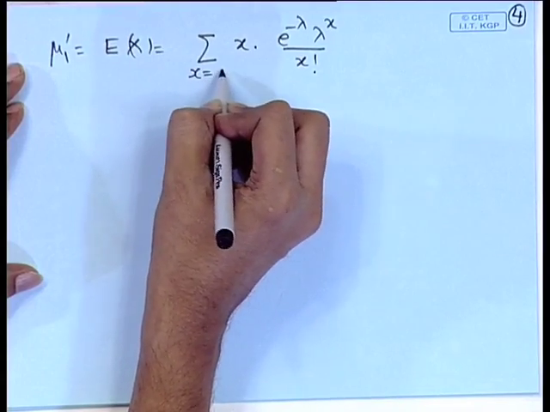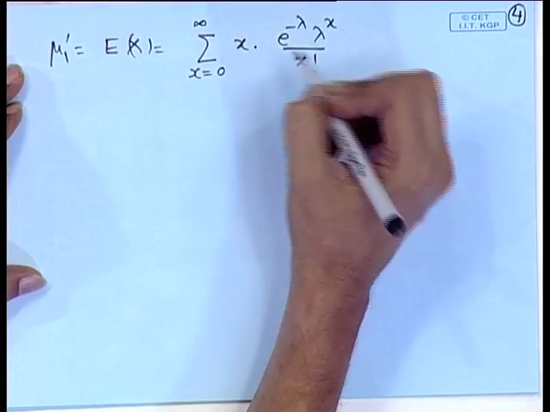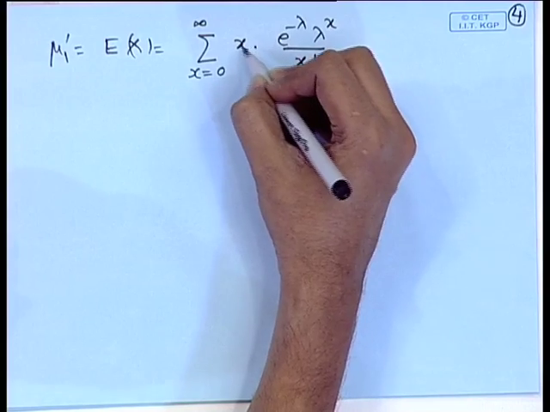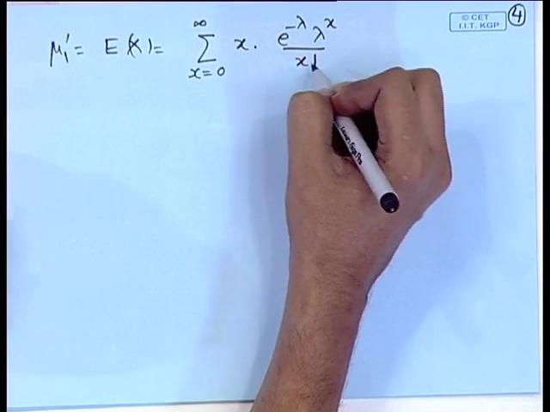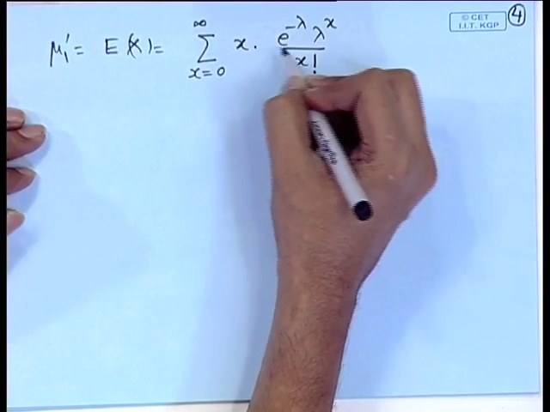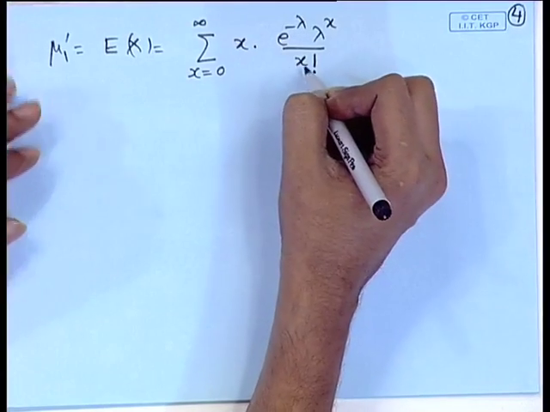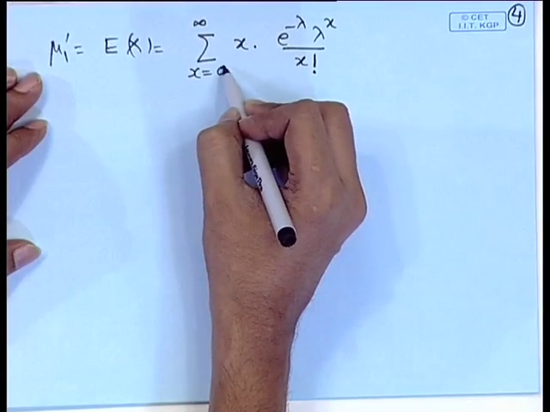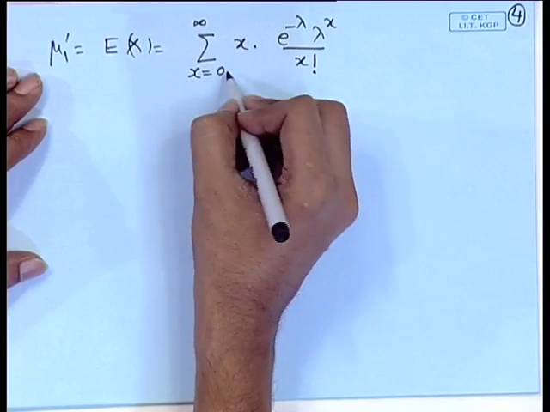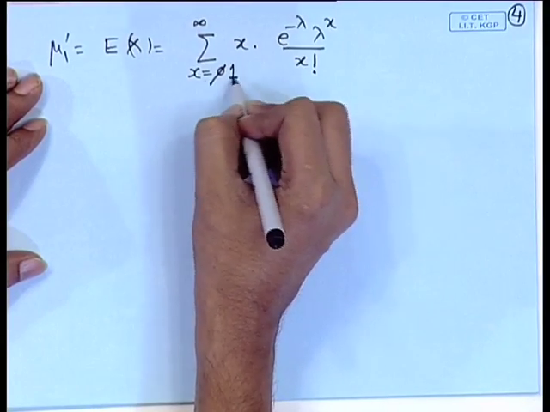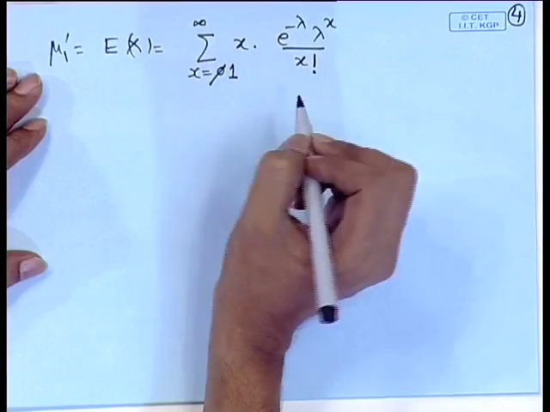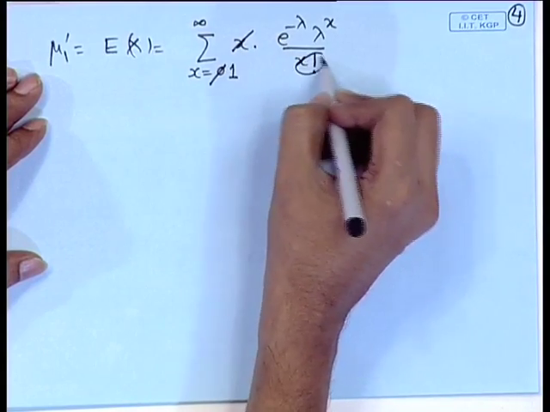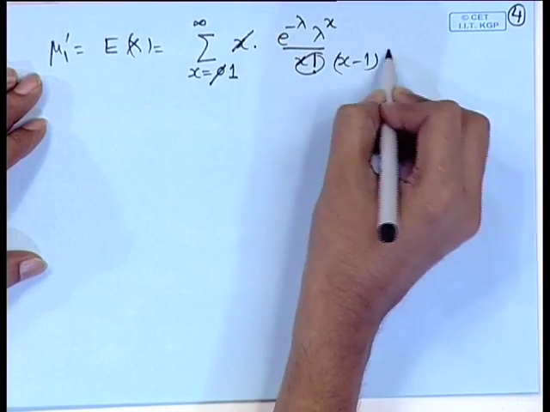As we have seen in the binomial and hypergeometric distributions, when a factorial term is involved we have to adjust it. The term corresponding to x equal to 0 vanishes, so the summation is from x equal to 1 to infinity, and we can write x minus 1 factorial.